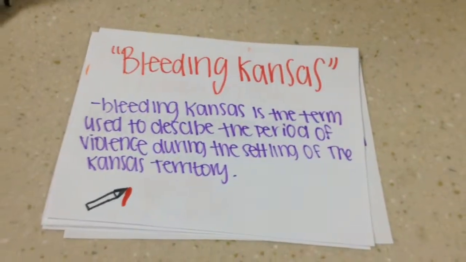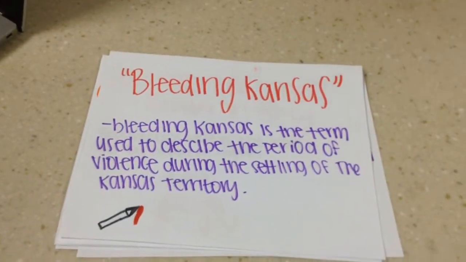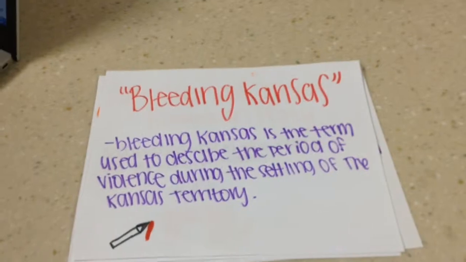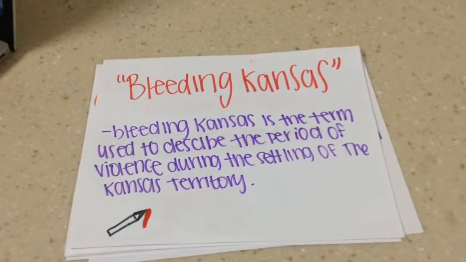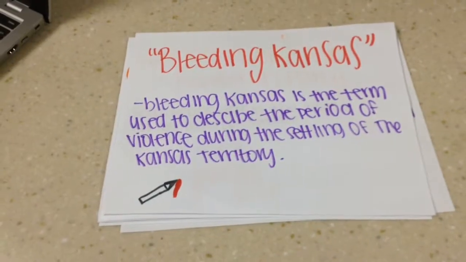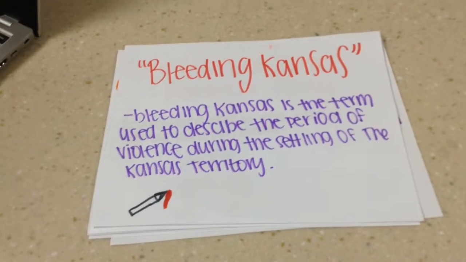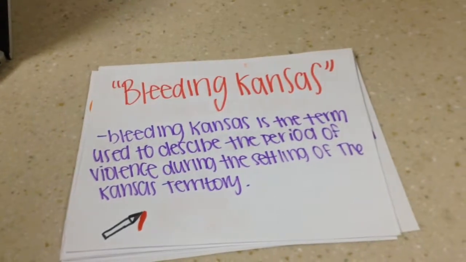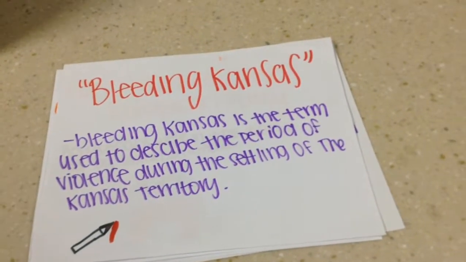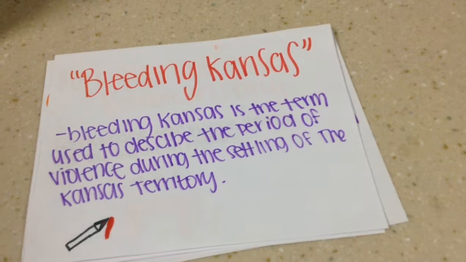After the Kansas-Nebraska Act in 1854, Bleeding Kansas was a term to describe a period of violence during the settling of the Kansas Territory after it was announced as a slave state, though the people living in Kansas did not vote for slavery.